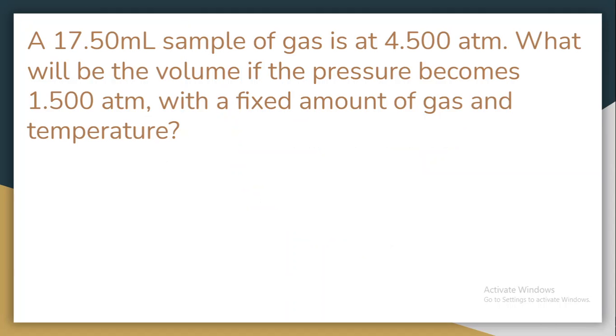Here's an example. A 17.50 milliliter sample of gas is at 4.500 atmospheres. What will be the volume if the pressure becomes 1.500 atmospheres with a fixed amount of gas and temperature?